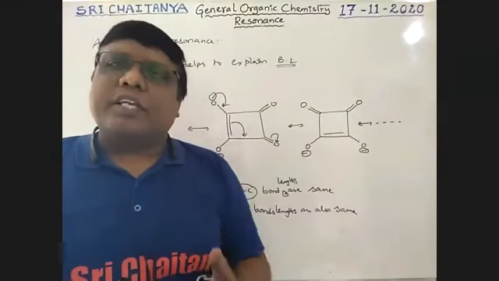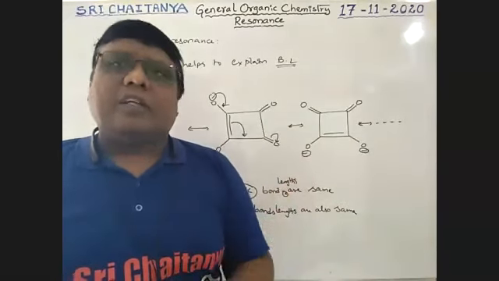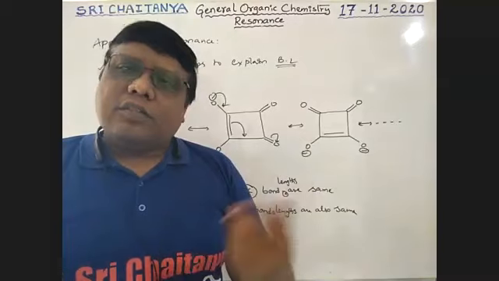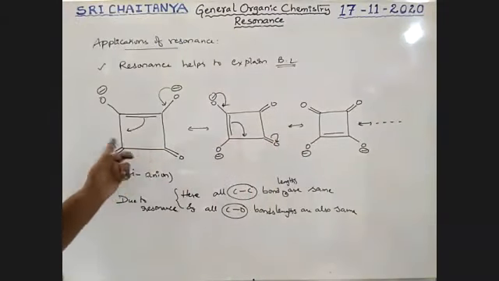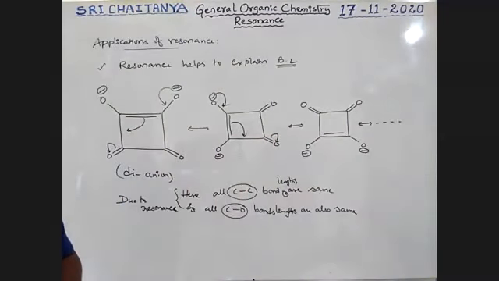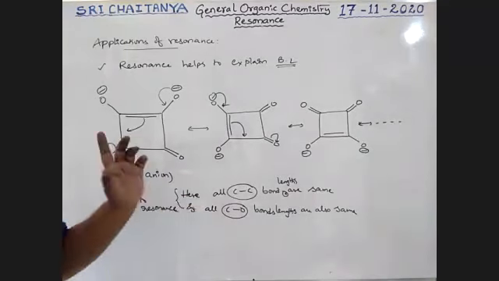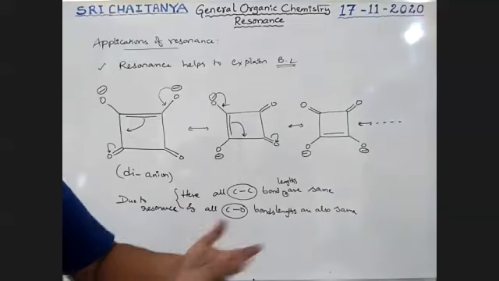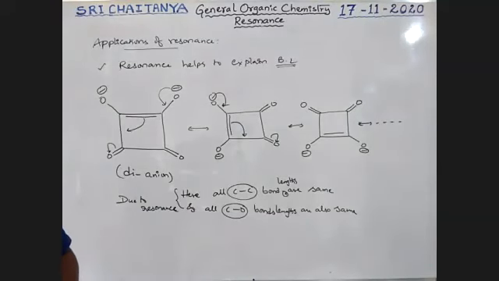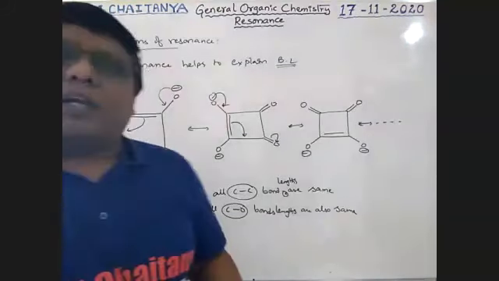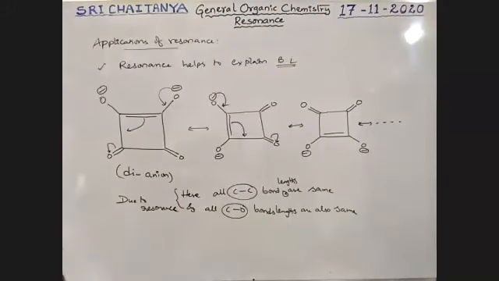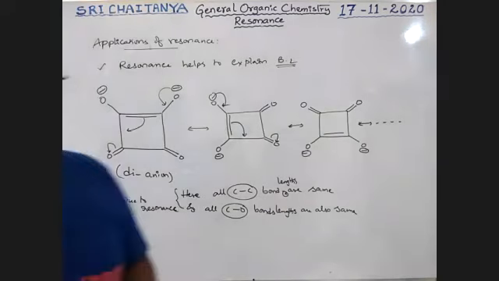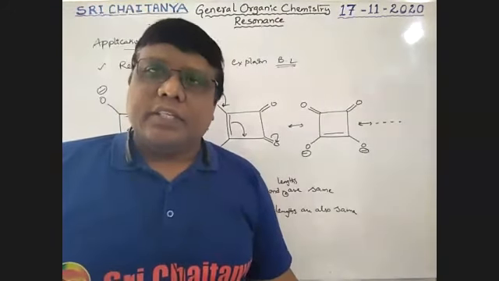This alternate flipping takes place because of resonance. So C single bond C, C double bond C. That is why these pi bonds are delocalized. So all CC bond lengths and all CO bond lengths are identical. It is very, very important. Okay, so this is about resonance.